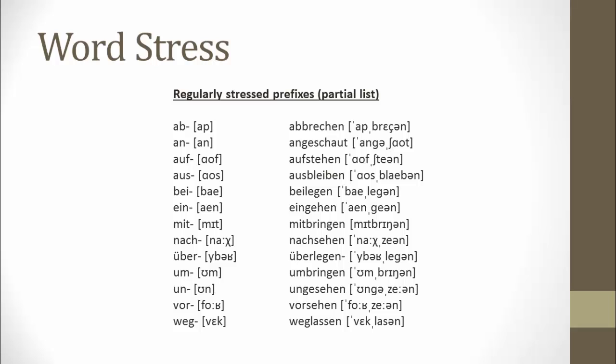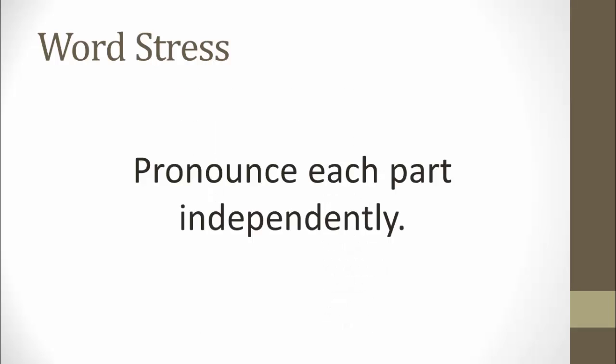Here we have our regularly stressed prefixes. And again, this is a partial list. There are many more than this, but these are some of the more common ones. And we can see these prefixes also appear as words by themselves, and when they're attached to other words, they receive the main stress. So it moves the stress to the beginning of the word. Abbrechen, angeschaut. And as we do this, we need to pronounce each part independently.